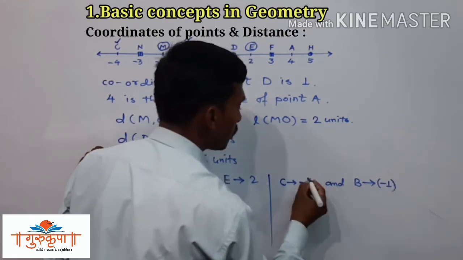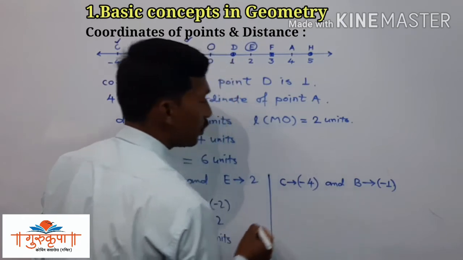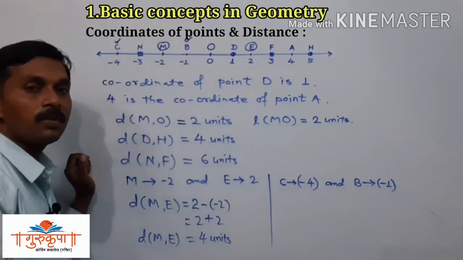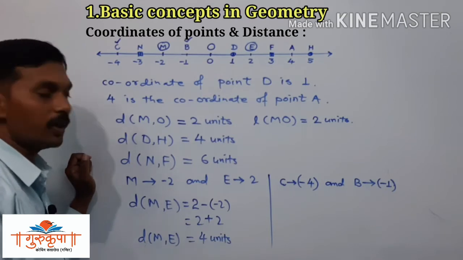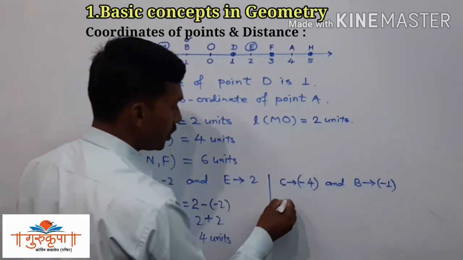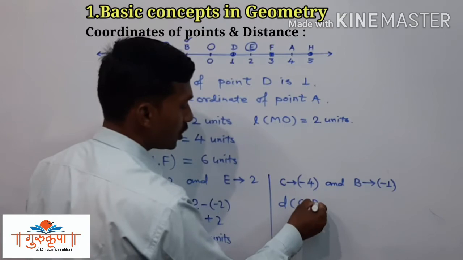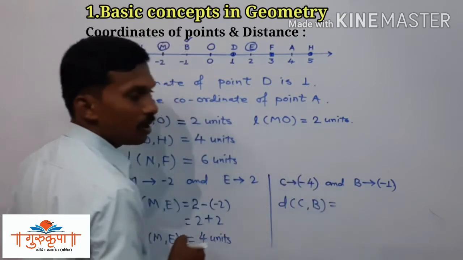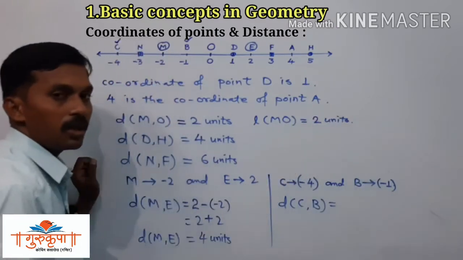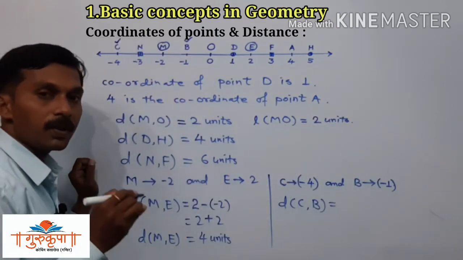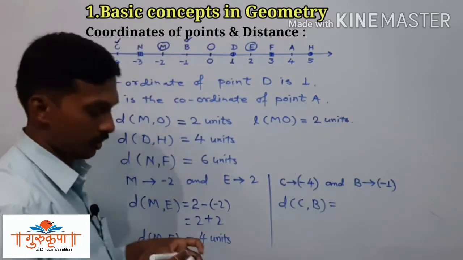Now we just have to subtract the smaller coordinate from the bigger coordinate and we get the distance between the given 2 points. Here we have to find the distance between C and B, so we will write distance CB is equal to. Now which one is the bigger coordinate and which one is the smaller coordinate, that we have to determine, and it is very important.